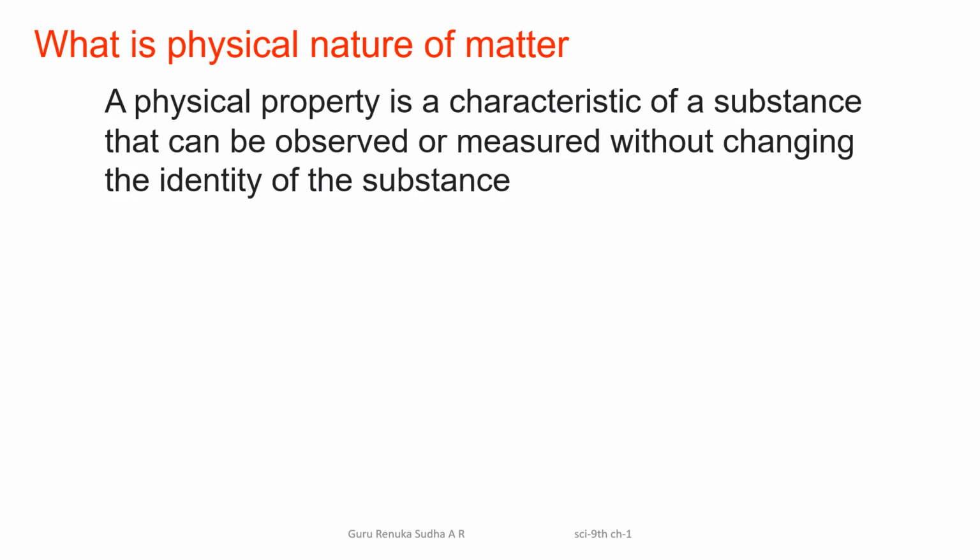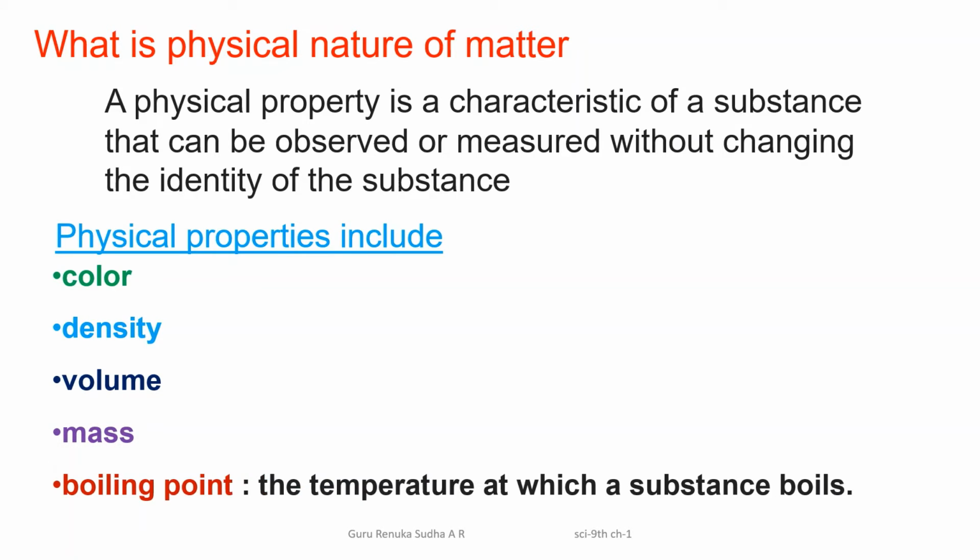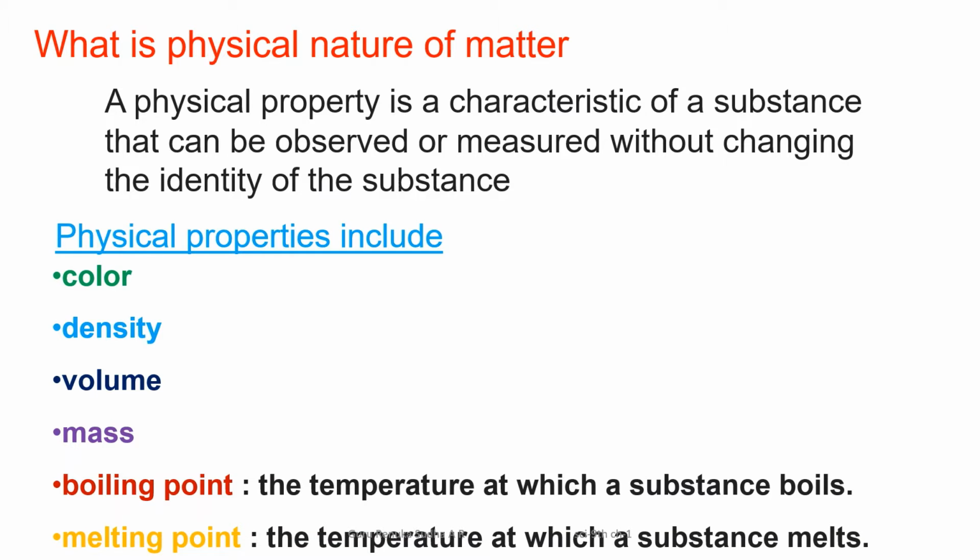So while explaining physical nature, which factors do we have to consider? Let us see one by one. The physical properties include color, density, volume, mass and also boiling point and melting point. Based on these factors, we are going to explain or decide the physical nature of the matter.